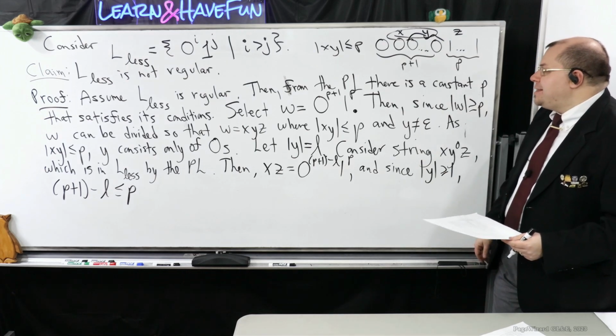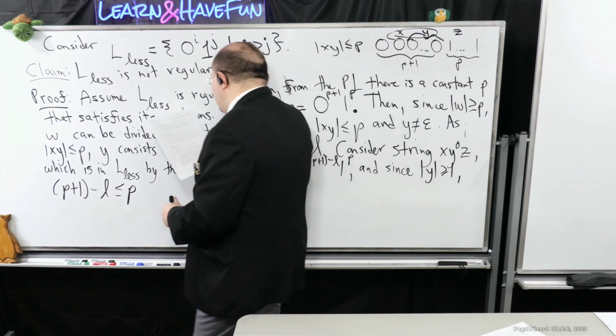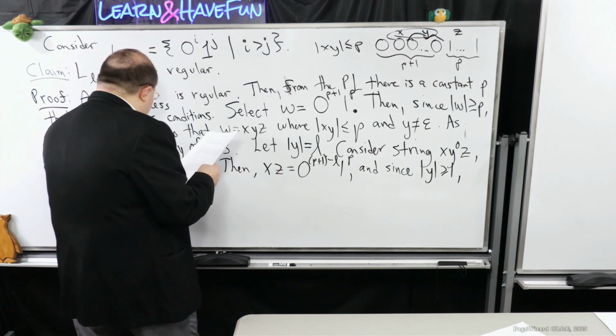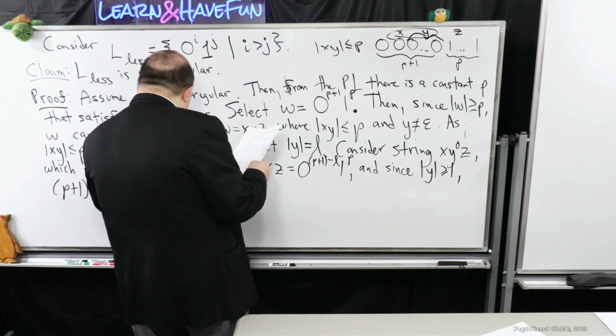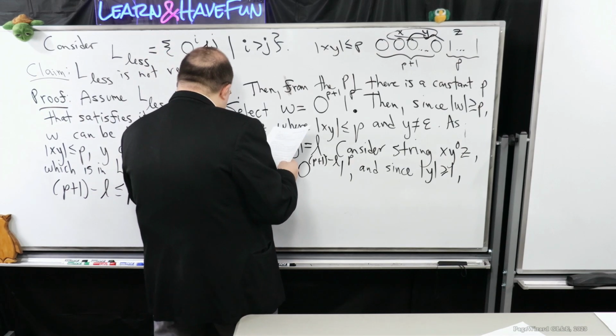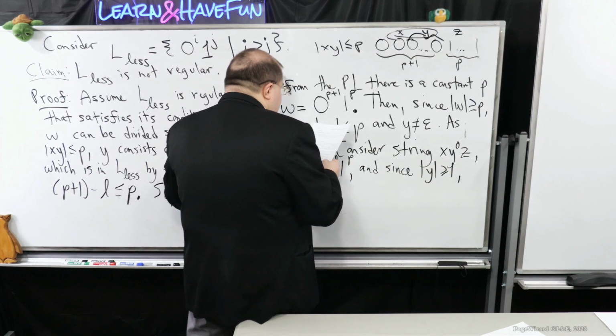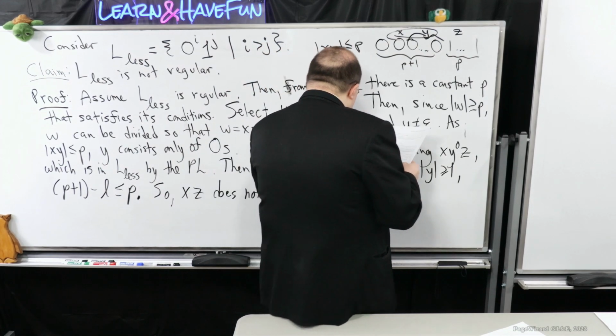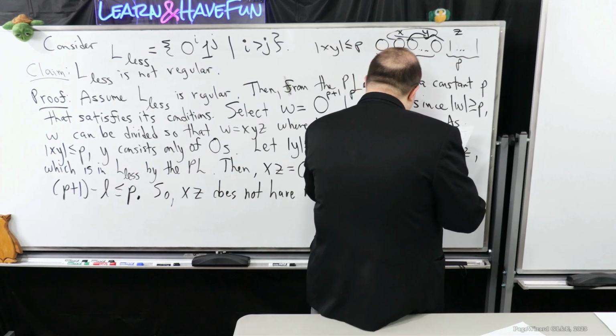But what does that mean then? What does that mean then? So xz does not have more zeros than ones.